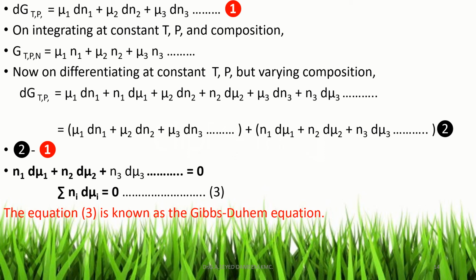Now this is the Gibbs-Duhem equation. This derivation is frequently asked in university examinations. That is a very important equation, the Gibbs-Duhem equation.